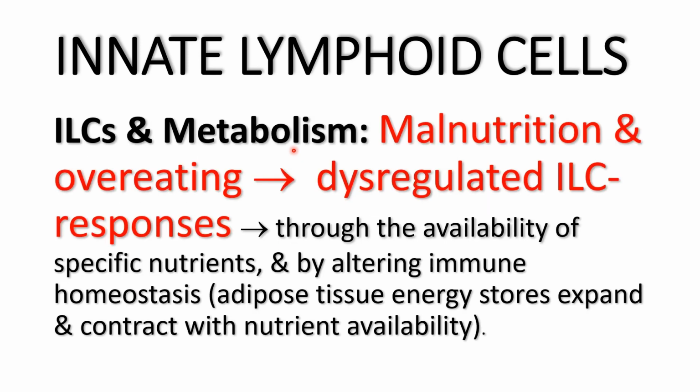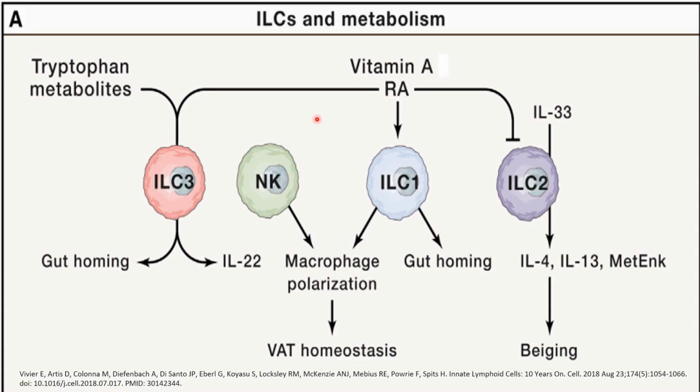As regards the relation between innate lymphoid cells and metabolism, they found that both malnutrition and overeating will result in dysregulated innate lymphoid cell-mediated responses. This is because of the availability of specific dietary nutrients on one side, and on the other side by disturbing homeostasis of adipose tissue energy stores, which expand or contract with nutrient availability. We can take vitamin A as an example of the effect of nutrients on innate lymphoid cells.